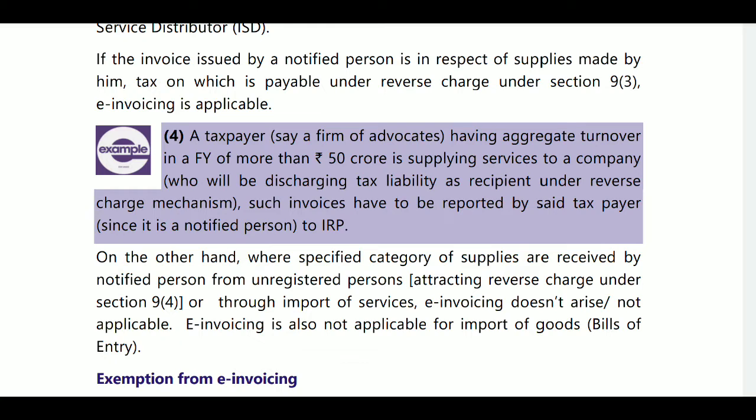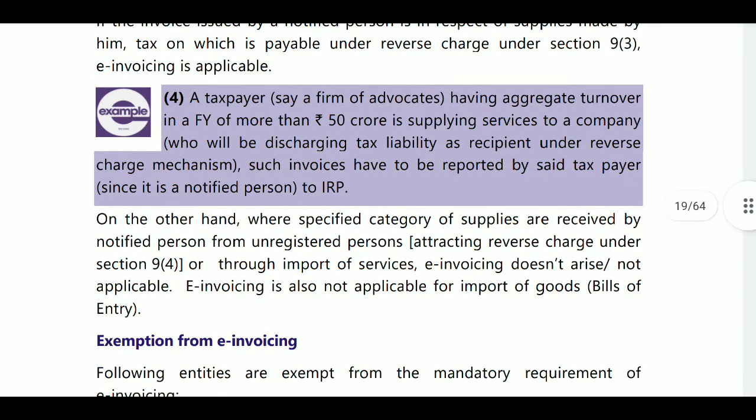Then such invoices have to be reported by the said taxpayer, since it is a notified person, to the IRP, where supplies are made by a notified person, tax on which is payable under reverse charge mechanism under section 9(3). These persons are notified.